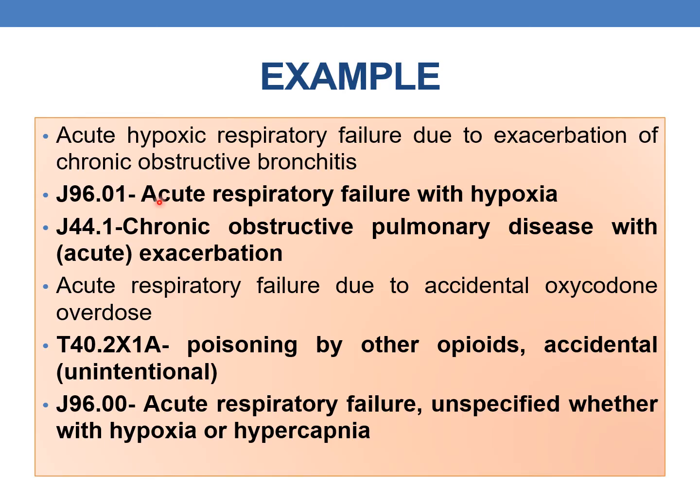As of now, here the example PDX should be J96.01, which is nothing but acute respiratory failure with hypoxia, followed by COPD with exacerbation for chronic obstructive bronchitis.